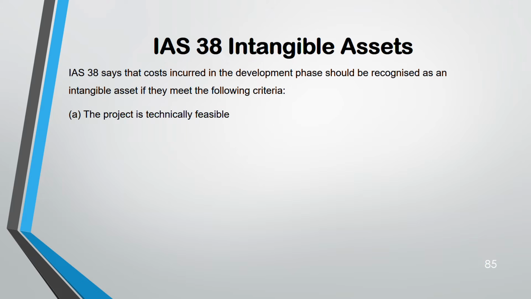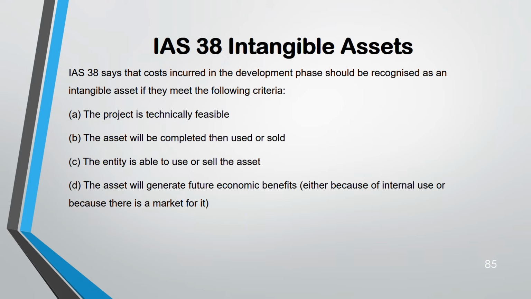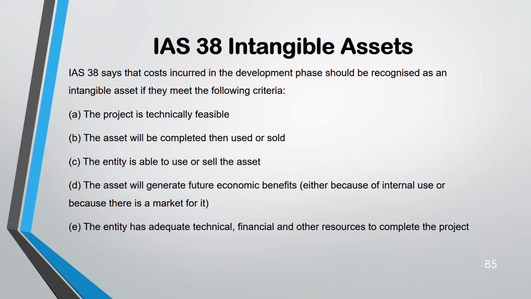Project has to be technically feasible, asset has to be completed to be used or sold, entity should be able to use or sell the asset, should generate future economic benefit. They should have the resources, whether technical, financial or other resources, and expenditure should be measured reliably. If all the 6 criteria are there, it's a part of intangible assets, otherwise expense.